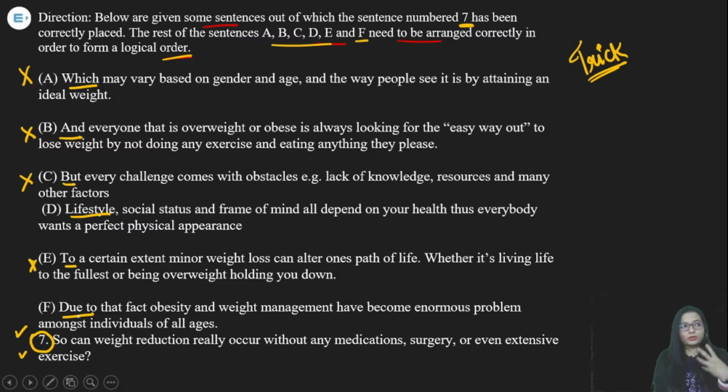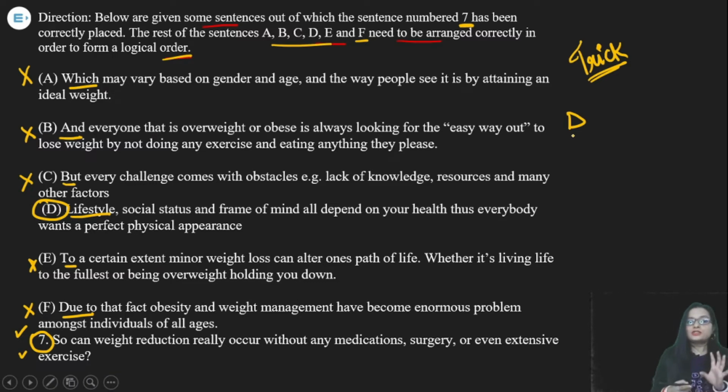See, if you want to give the reason of something, you have to mention something before that. How can you give the reason if you are not talking about something else before it? Then why are you giving reason for anything? So "due to" cannot be acceptable as the first statement as well. Understood? So we got our first statement, that is D. Very simple. I hope it is simple and easy for you too.